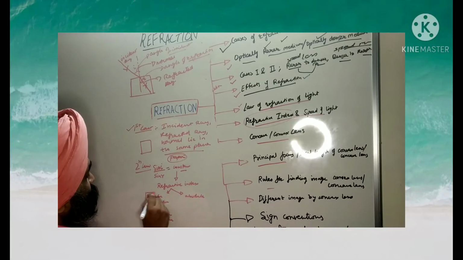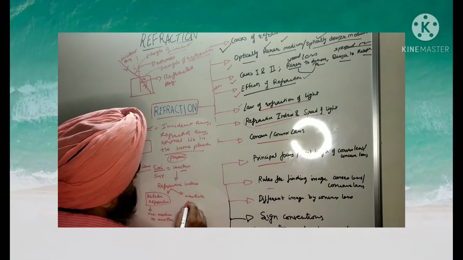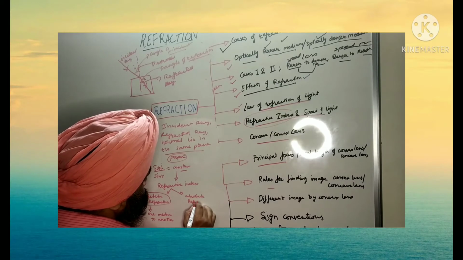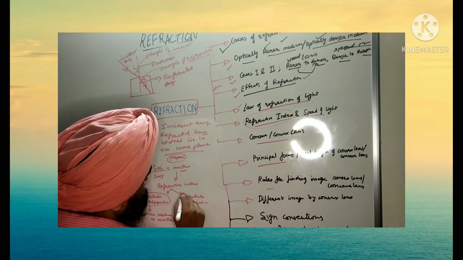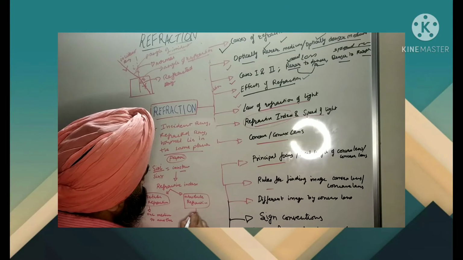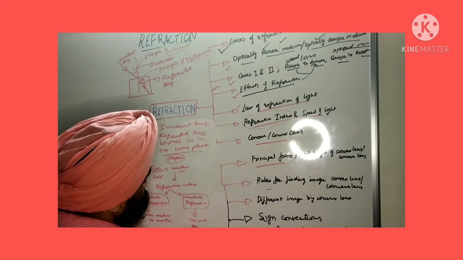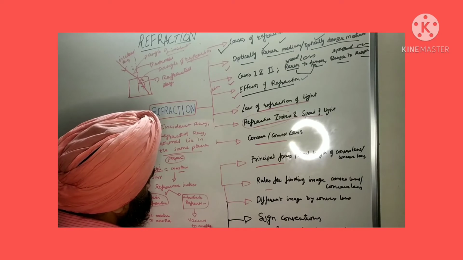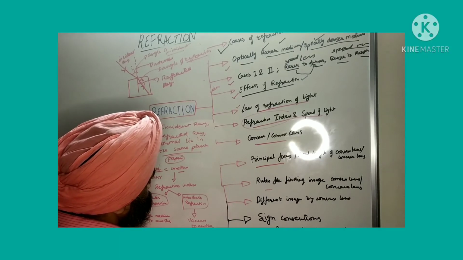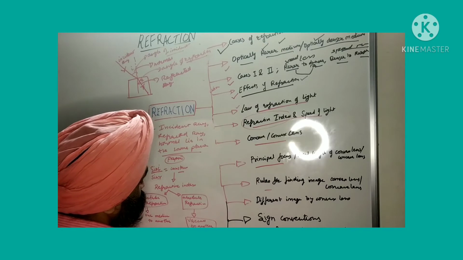Okay? Relative refractive index. And what is absolute refractive index? इसमें क्या है कि whenever light is traveling from vacuum to another medium, so this is applicable. ठीक है. ये दो तरह के होते हैं refractive index.